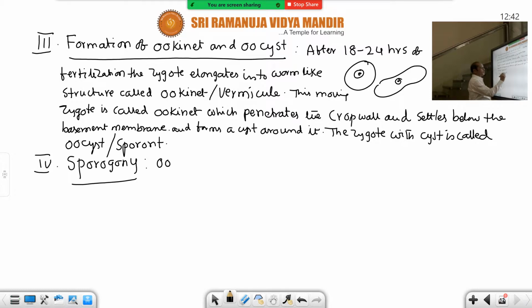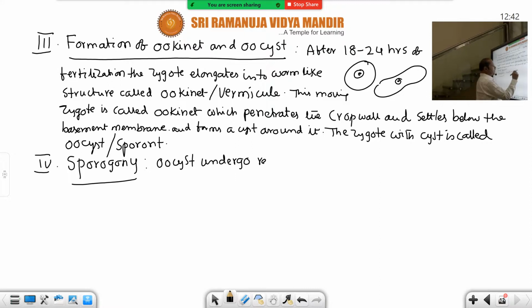Oocyst undergoes reduction division first, according to Bano. Generally all zygotes undergo mitotic divisions, except the zygote of Plasmodium vivax, which undergoes meiotic division. No other zygote undergoes meiosis, but this zygote does. Who said that? Bano.